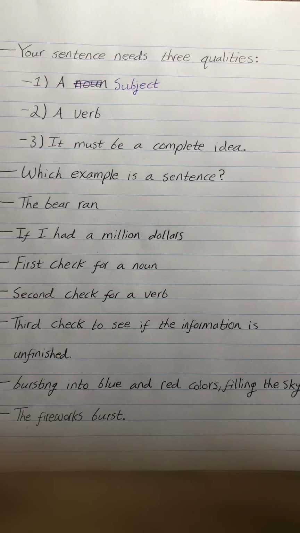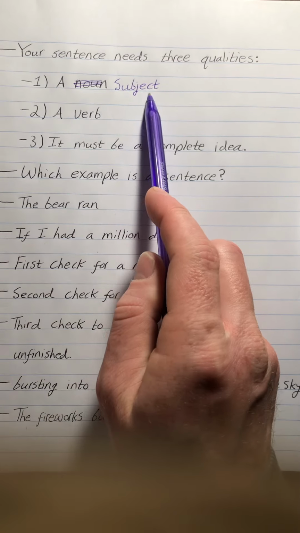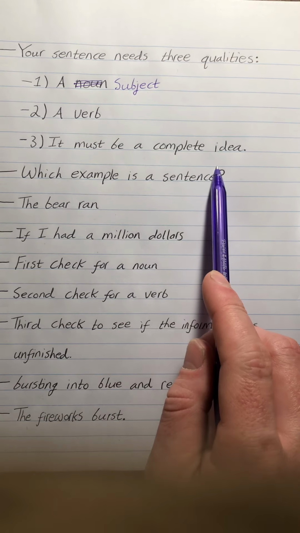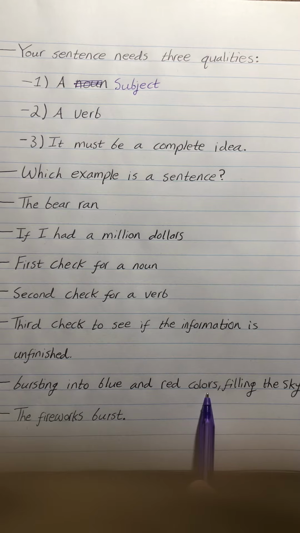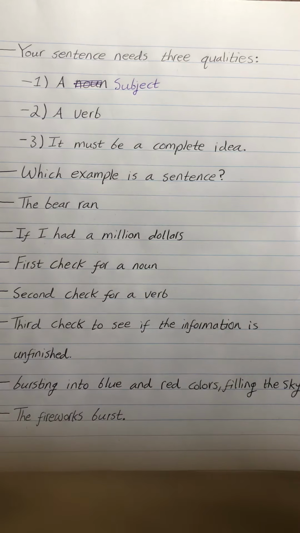So, remember, to review, rule number 1, it must have a subject. Rule number 2, it must have a verb. And rule number 3, it must be a complete idea. And do not be fooled by the length. Bursting into blue and red colors filling the sky was an incomplete sentence. It was a sentence fragment. But this short little sentence right here was a complete sentence, because the length does not define what makes a complete sentence, but rather that it has a subject, a verb, and it is a complete idea.